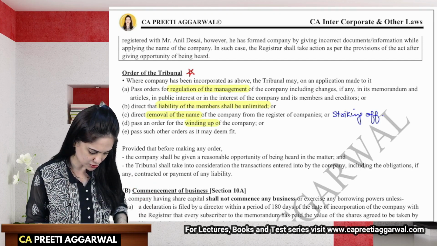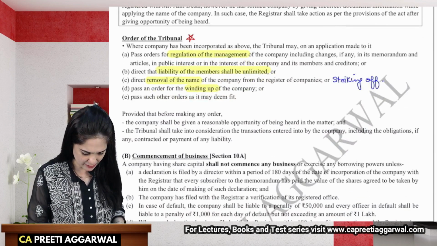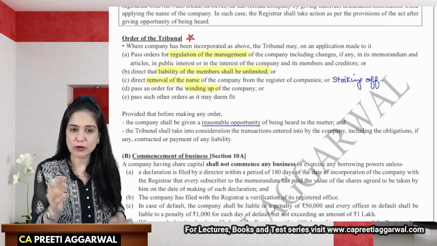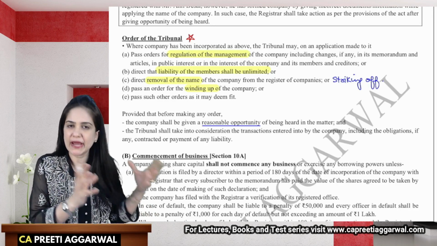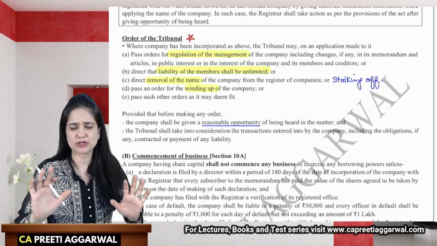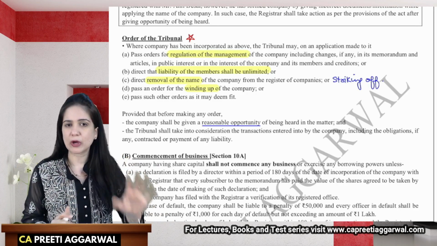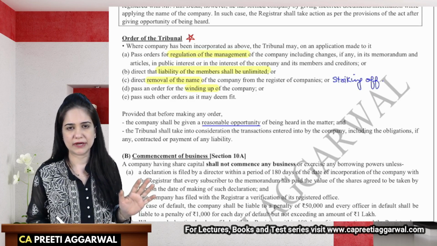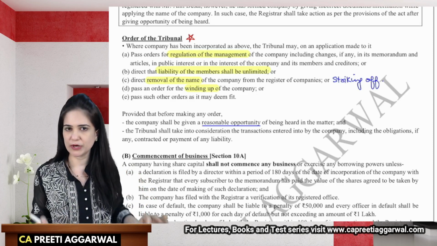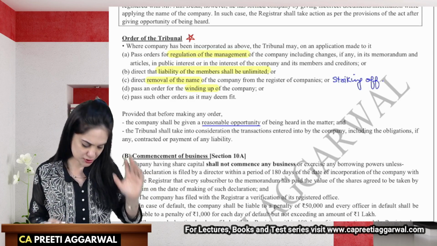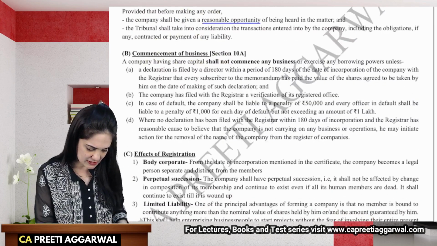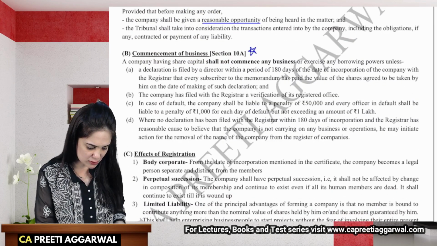It's an easier version. But before doing that, we will give them an opportunity of being heard, and we will also consider the transactions which you have already entered into before we pass any of these orders. We don't want the third party to suffer because of the action taken by the tribunal. This is not new. It was something which was already covered in foundation. Commencement of business, this can be asked as a short note, and this is the last part of our discussion.